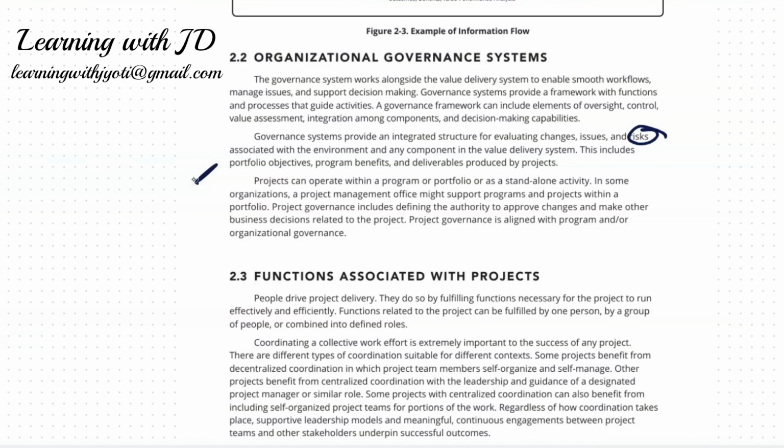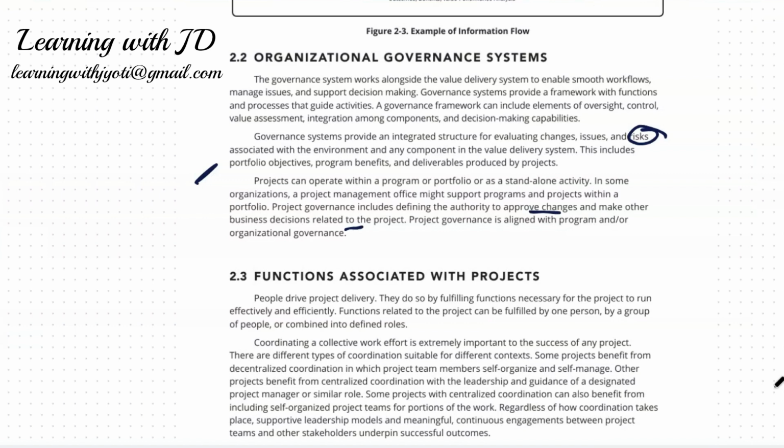Projects can operate within a program or a portfolio, or as a standalone activity. In some organizations, the project management office might support programs and projects within the portfolio also. Project governance includes defining the authority to approve changes and take some business decisions. So that's how governance is equally important for any organization.